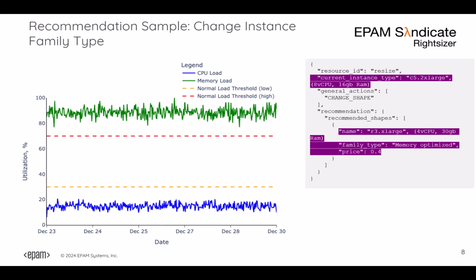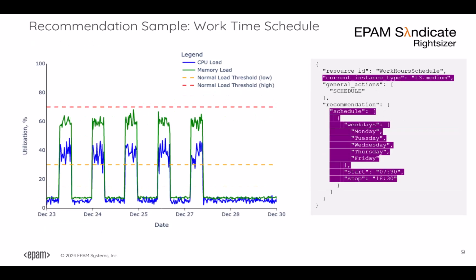As was mentioned, the RightSizer algorithms are trained to detect not only high and low load, but also to identify peak patterns throughout the time. This allows suggesting effective start and stop schedules and making the instance active time match its actual utilization. Having this, you will get significant cost optimization without the need to rearrange the target instances.